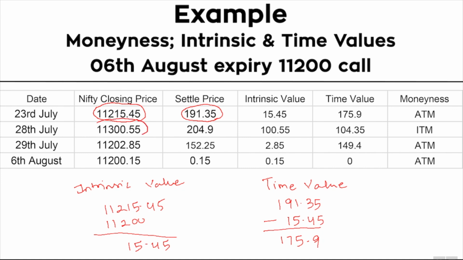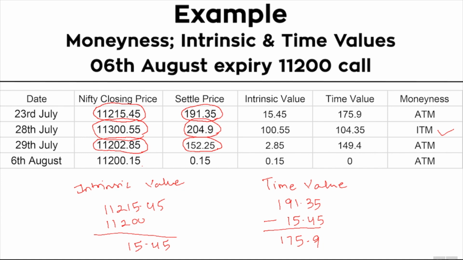On 28th July, Nifty closed at 11,300.55 and the settle price of the call option was 204.9. Since the option is now in the money, it has a good amount of both intrinsic value and time value. On 29th July, Nifty closed at 11,202.85 and the settle price of the call option was 152.25. Since the option is now again at the money, there is little intrinsic value and a lot of time value.